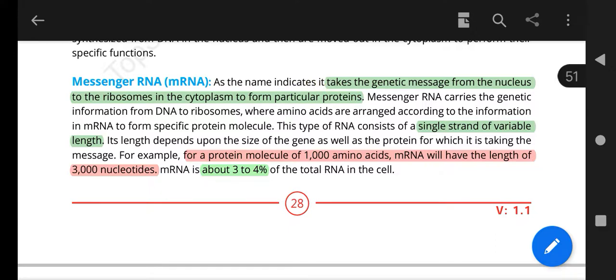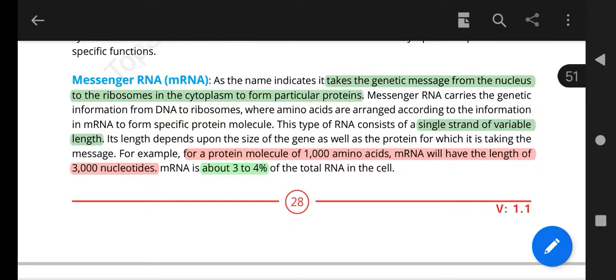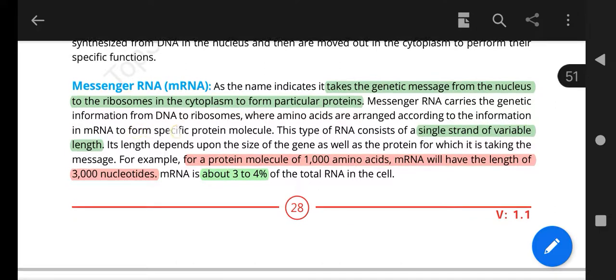As the name indicates, it takes the genetic message from the nucleus to ribosomes in the cytoplasm to form a particular protein. Messenger RNA carries the genetic information from DNA to ribosomes, where amino acids are arranged according to the information in messenger RNA to form a specific protein molecule.